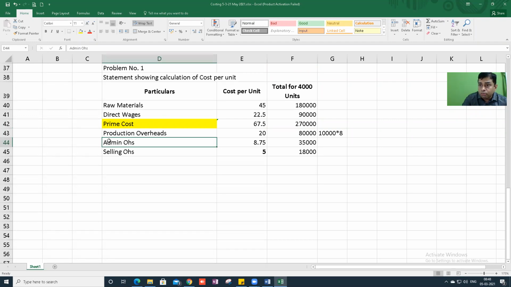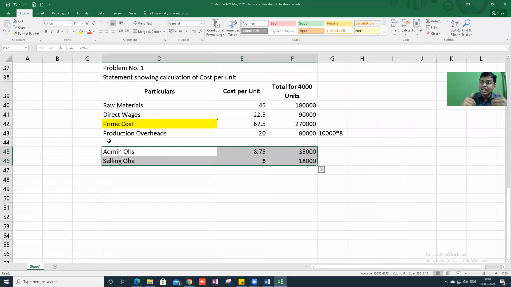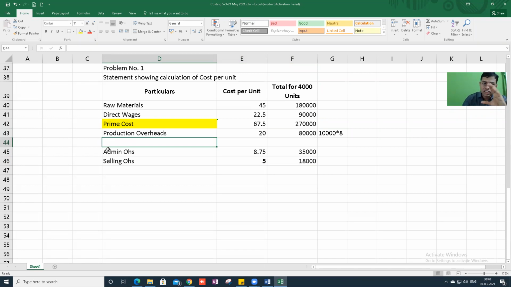Okay, now I want one more nickname. If you need to redraft this statement in your notes, redraft it, no problem. Whatever you have written first is working note. This statement will be final. So I want you to put one nickname for this also. For prime cost you have given a nickname, so please give a nickname here also. What is the nickname for this?